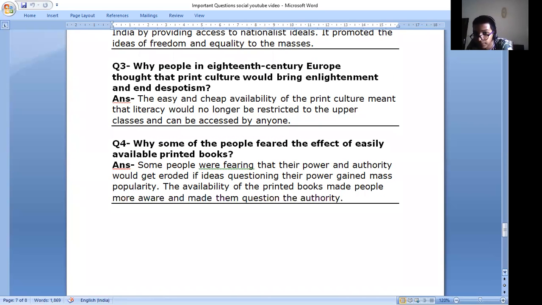Now, guys, the last question, but a very important question. Why did some people fear the effect of easily available printed books? Some people feared that power and authority would get eroded. The ideals of questioning their power gained mass popularity. The availability of printed books made people more aware and made them question authority.